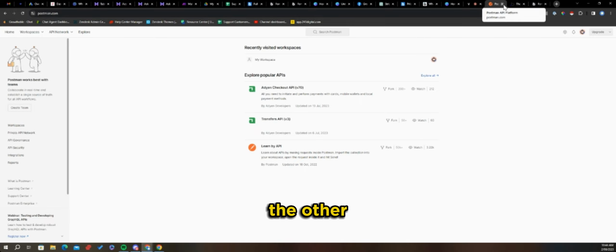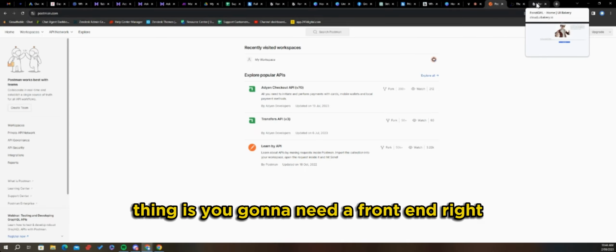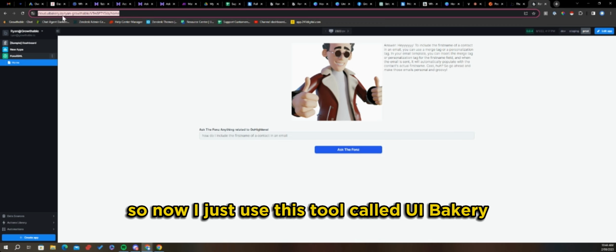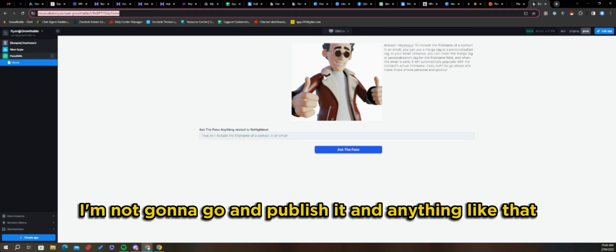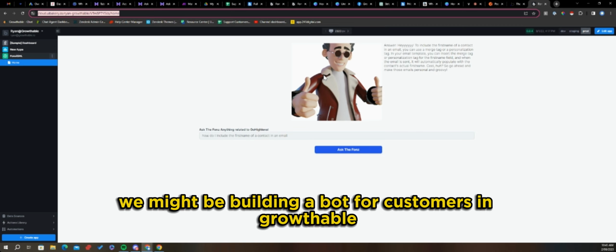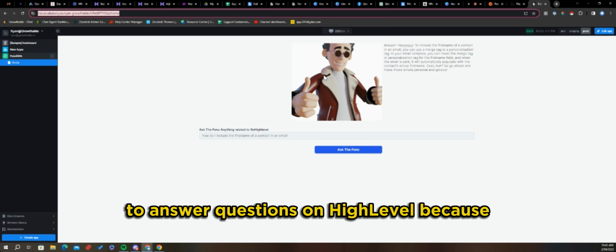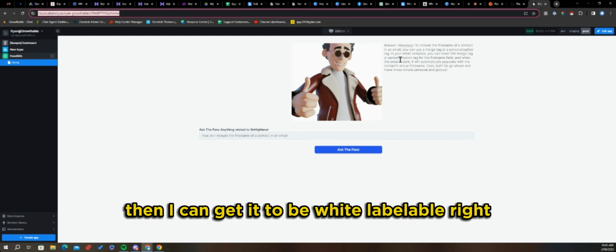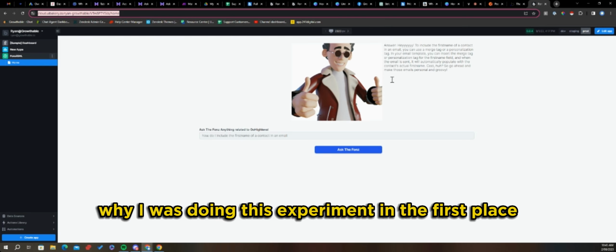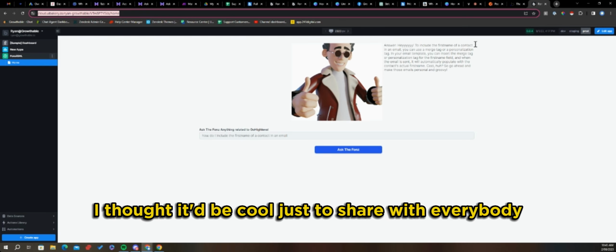The other thing is you're going to need a front end, right? So now I just use this tool called UI Bakery to build this front end, right? I'm not going to go and publish it or anything like that. We might be building a bot for customers in Growthable to answer questions on HighLevel, because if I can get it to answer as the Fonz from Happy Days, then I can get it to be white labelable, right? So that's kind of why I was doing this experiment in the first place. I thought it'd be cool just to share with everybody.